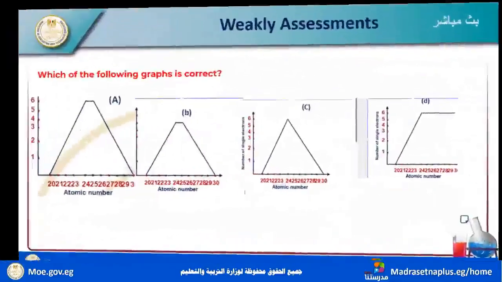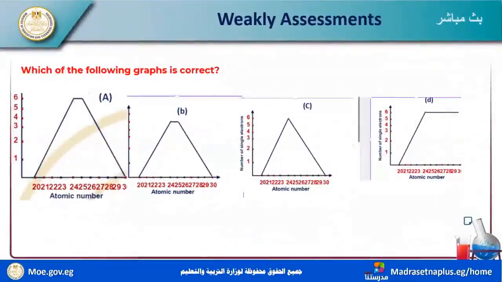Okay, we can complete these diagrams. Which of these diagrams is correct for each one? This diagram shows the relation between the atomic number and the number of single electrons in these atoms.